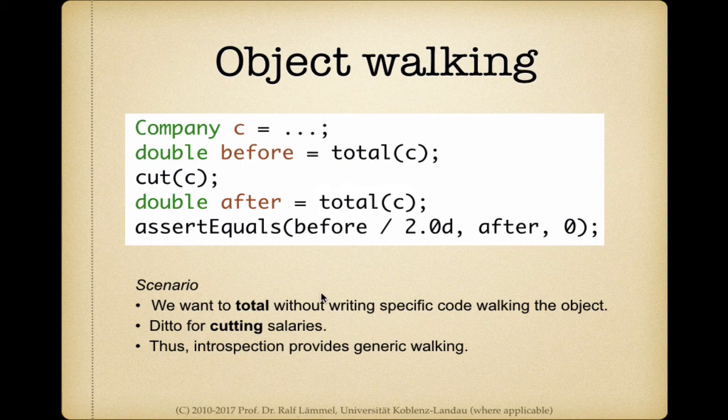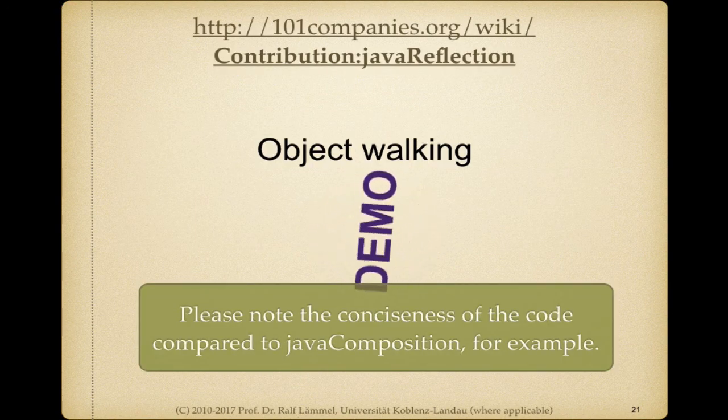But we would like to write less code this time around. That is, we want to write no type-specific code other than identifying salaries directly. So we want to use introspection for walking the object graph and finding all salaries. Let's look at this.